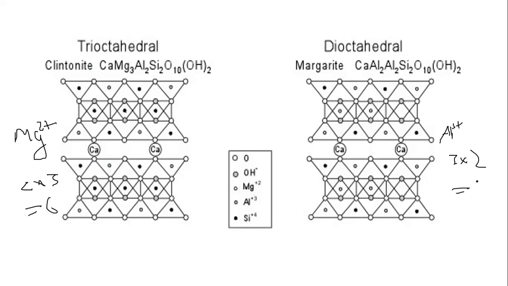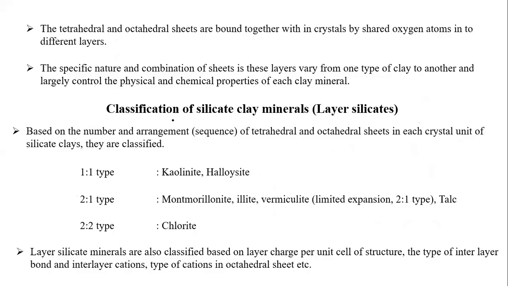So the charge will be here also, charge will be 6. Here there is a 2, here there is a 3. That's why this is called the trioctahedral and this is called the dioctahedral. So the octahedral structure consisting of magnesium is called trioctahedral, and the octahedral which consists of aluminium is called dioctahedral. Because of this, the charge is the same, students, charge is 6, but the concentration of cations is higher here. It is 3, but here it is only 2. Only 2 aluminum, but here you can see 3 magnesiums are there. So this is the difference between the trioctahedral and dioctahedral structures.